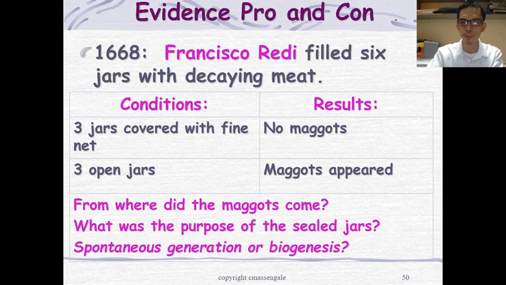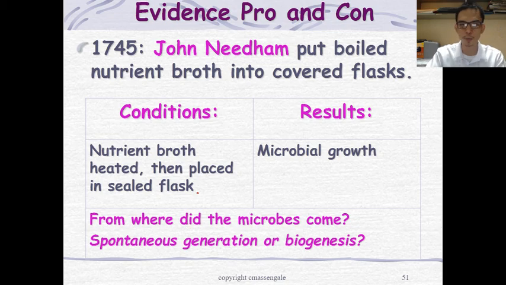Alright, so in review, Francisco Redi's experiment and evidences. These are the questions, so you can answer them on your own. Where did the maggots come from? What was the purpose of the sealed jars? Spontaneous generation or biogenesis? The answer here is biogenesis. Next one, John Needham's experiment.